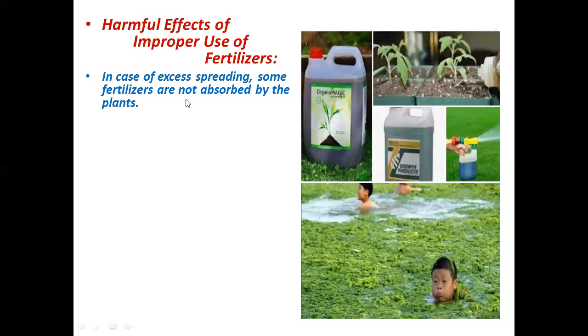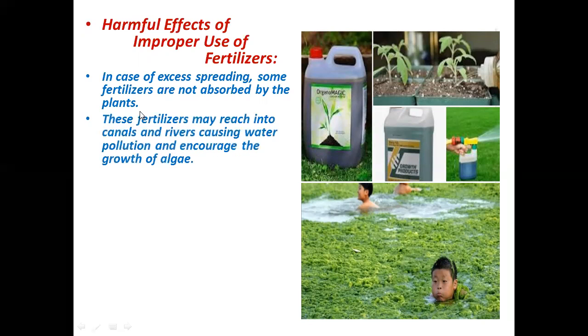Now, the harmful effects of improper use of fertilizer, in case of excessive spreading. Some fertilizers are not absorbed by the plants, especially those fertilizers which are easily soluble in water. They will wash out with water, and these fertilizers may reach canals and rivers, causing water pollution and encouraging the growth of algae. You can see the growth of algae in water. This green color is the algae which grows in water, in rivers or in canals.